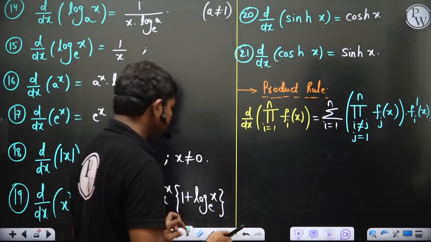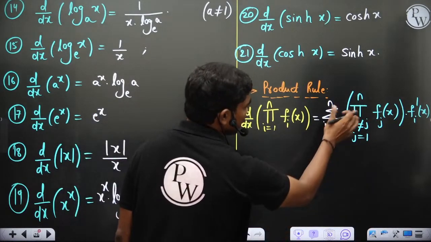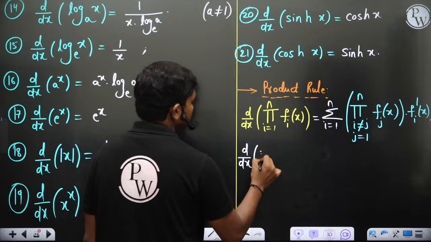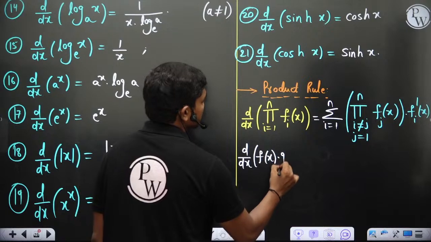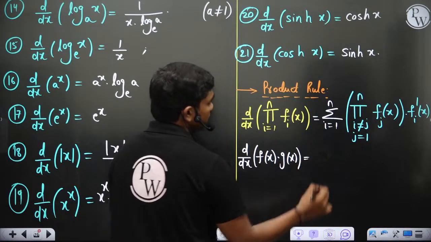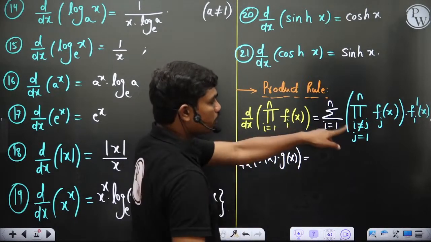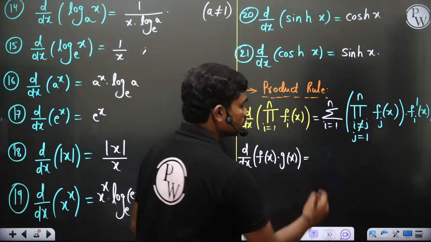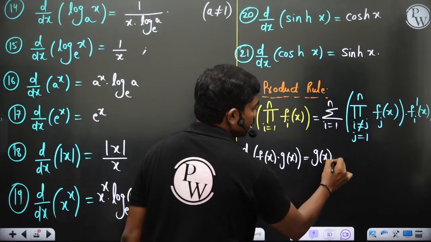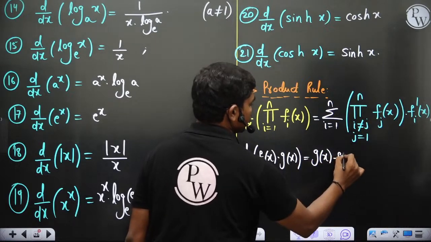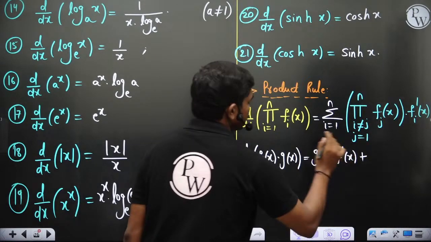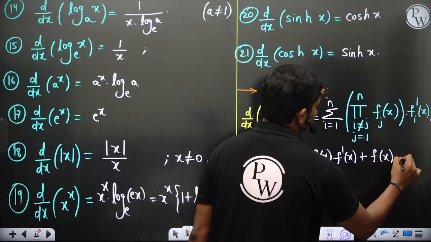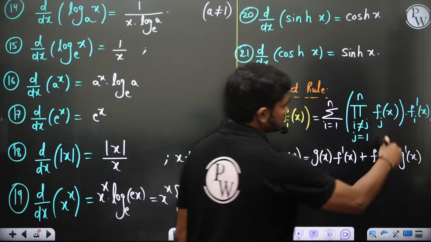In simple terminology, if you have only two functions, let's see how this expression breaks up. d by dx of f of x into g of x. Starting from i equal to 1, j cannot be 1 since i is not equal to j, so you have the second function g of x into the derivative of the first function, f dash of x, plus, for i equal to 2, f of x into g dash of x. That's what this expression gives you.